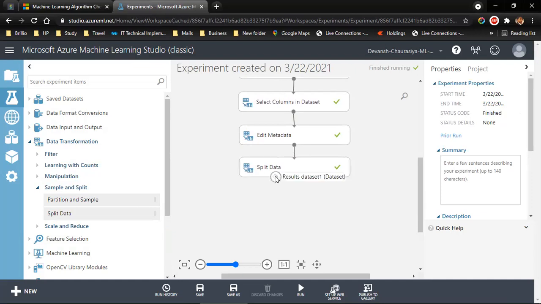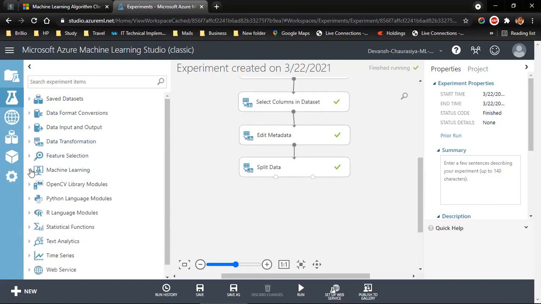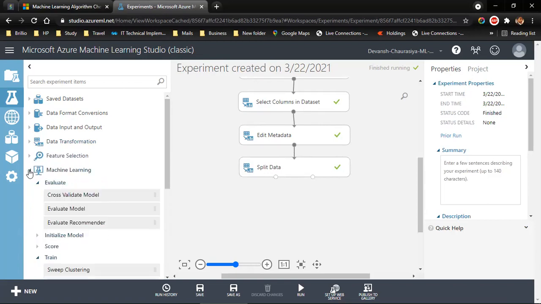Okay, so it says dataset 1, dataset 2. Dataset 1 is what? The 70%, which is this. 70% is our training data. Dataset 2 is our 30%, which is test data. So on the train data, which algorithm are we going to train for a classification problem, right? So close this data transformation. We're done with it. We come to machine learning.